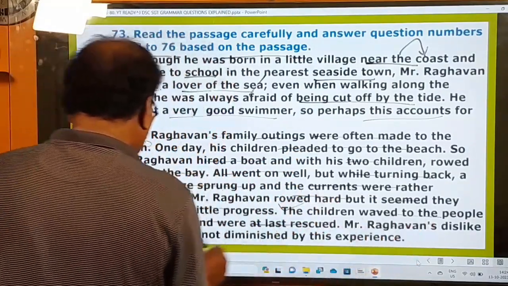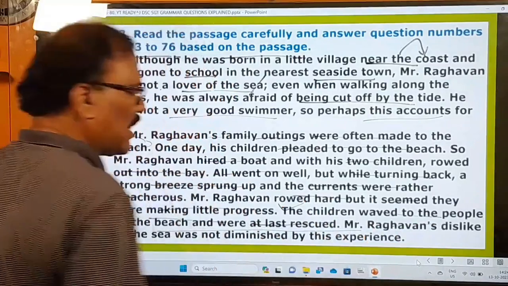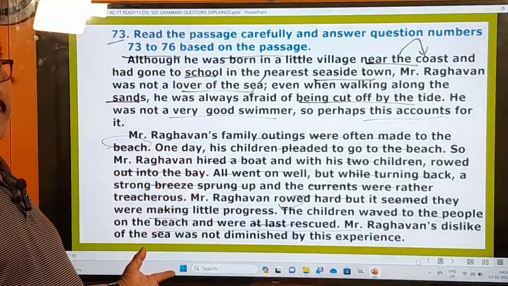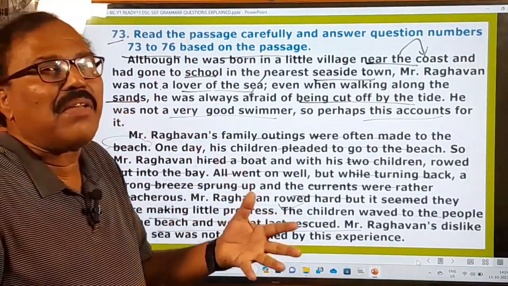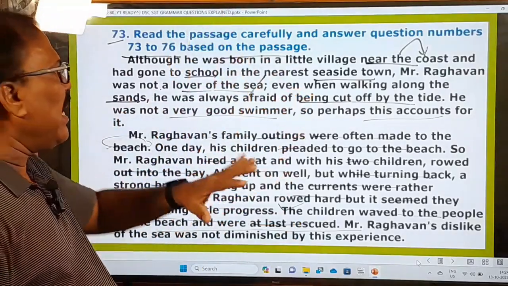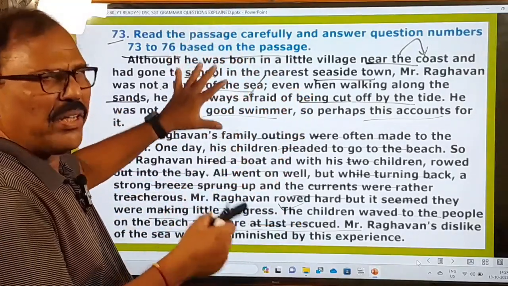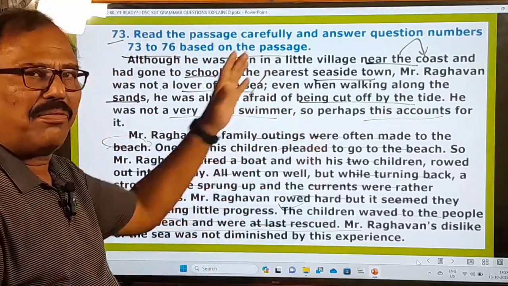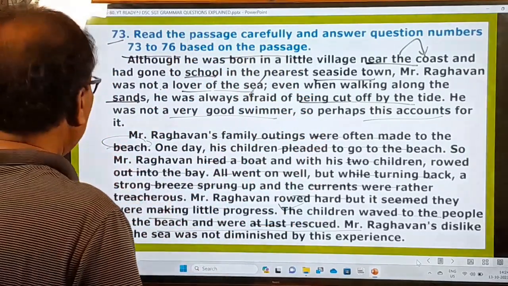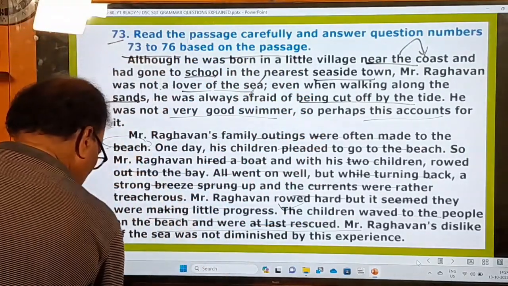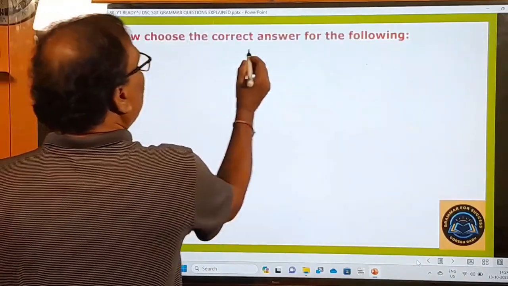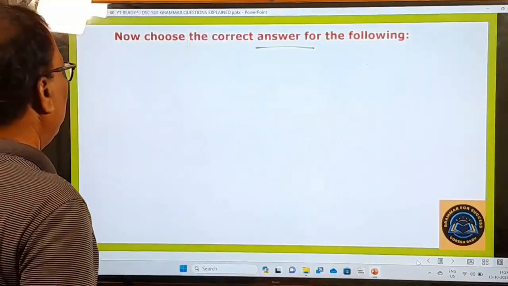Mr. Raghavan's dislike of the sea was not diminished by this experience, and after this incident his dislike for the sea life increased more and more, and he hated that sea life and all that. Okay, this is all about Raghavan. Right, now let us see the questions given under this passage. Now choose the correct answer for the following.